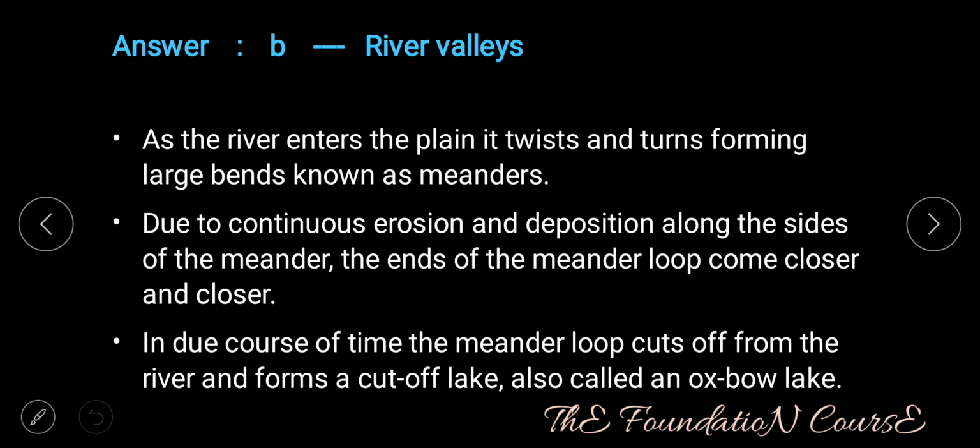Answer is option B, that is river valleys. As the river enters a plain, it twists and turns, forming large bends known as meanders. Due to continuous erosion and deposition along the sides of the meander, the ends of the meander loop come closer and closer. In due course of time, the meander loop cuts off from the river and forms a cut-off lake, also known as an oxbow lake.